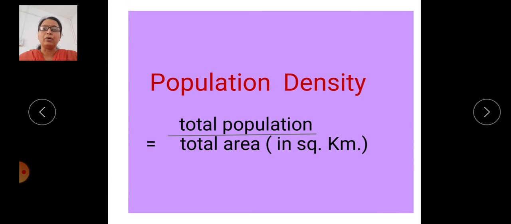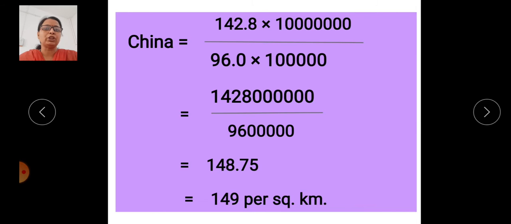Now there is a formula for population density. To calculate the actual population density of a region, we can use this formula: the total population in an area divided by the total area in square kilometers. In your textbook, there is a chart related to the world population and area.